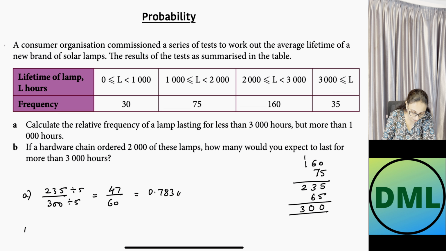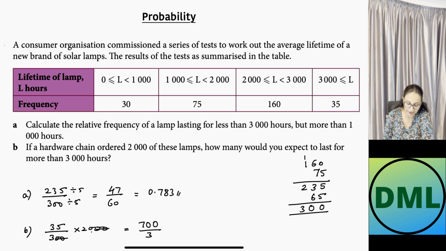Let's write down the probability here for the B part. My answer will be 35 divided by 300. That is the probability that the lamp is lasting for more than 3000 hours. I have purchased 2000 lamps. If I have to calculate the total number of lamps, I have to multiply this probability with 2000. Let's simplify that. 2 zeros will get cancelled from 2 zeros. 35 times 2 is 70. Let's write down 70. 1 zero is already there, so it is 700 divided by 3.